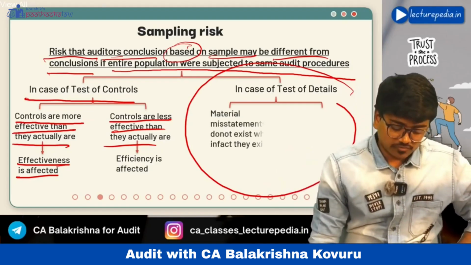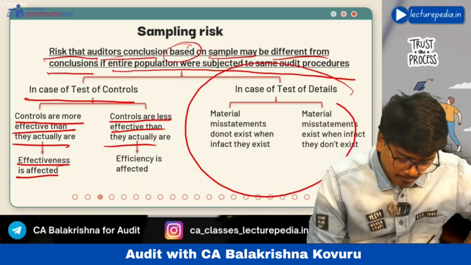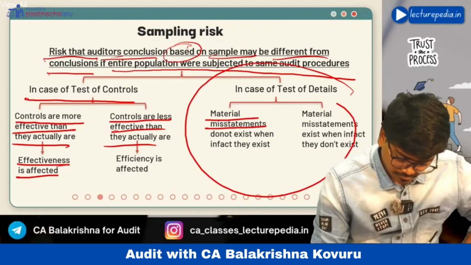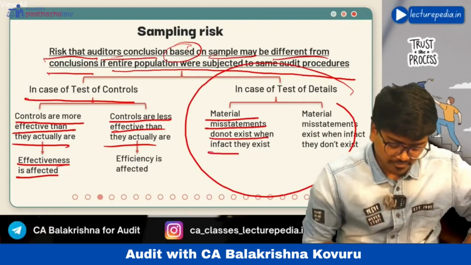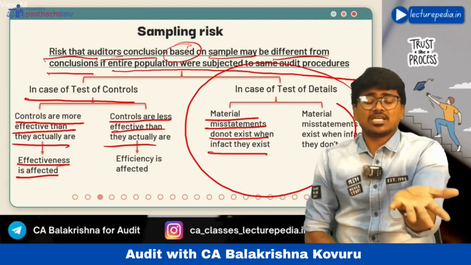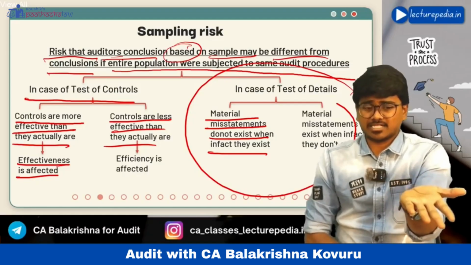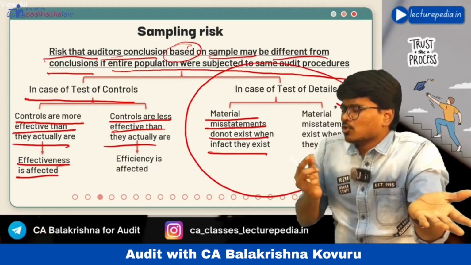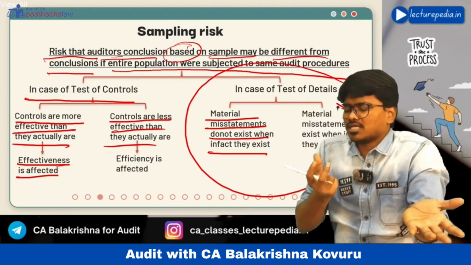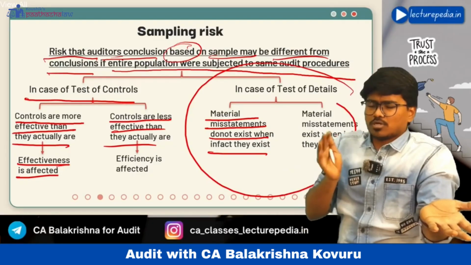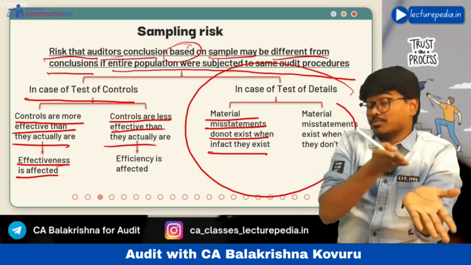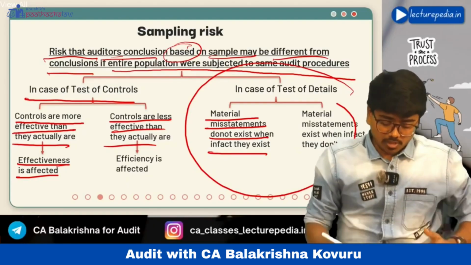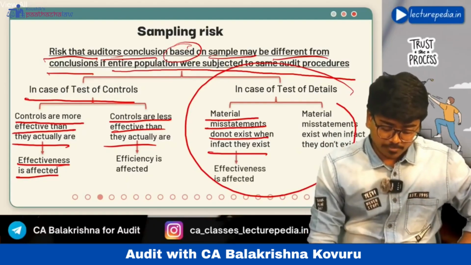Next, in case of test of details, there are material misstatements that you conclude do not exist when in fact they exist. Okay, actually there are material misstatements in the financial statements, but you are saying that there are no material misstatements because you have audited only a sample. Based on the results of the sample, you concluded that there are no material misstatements, but there are material misstatements. This will again affect the effectiveness of the audit because you are not achieving your objective, right?